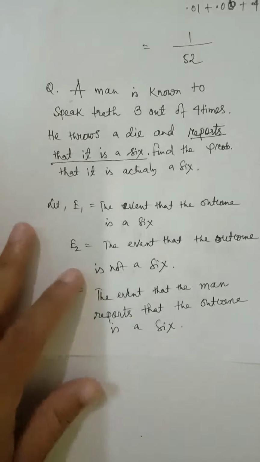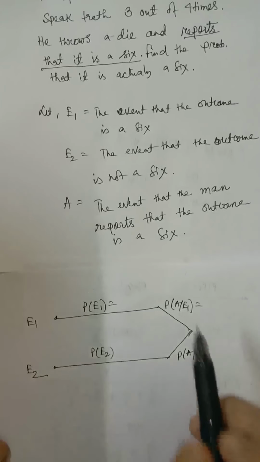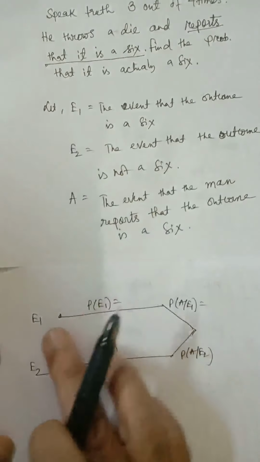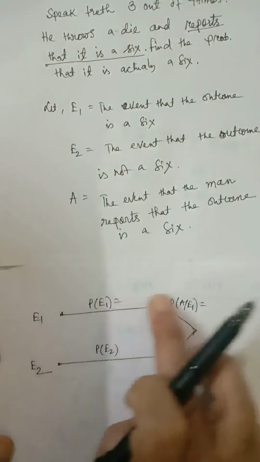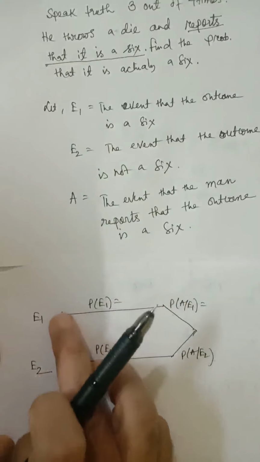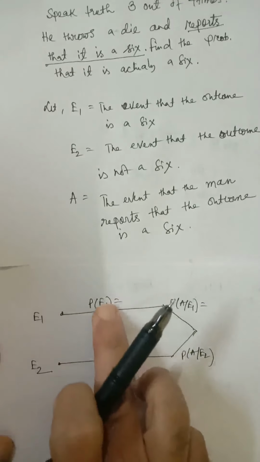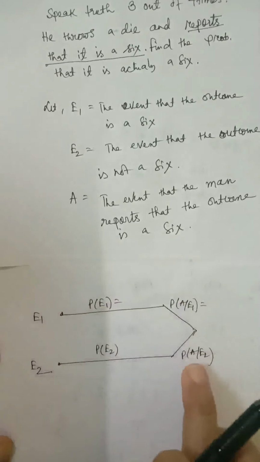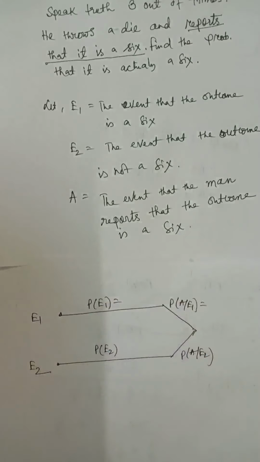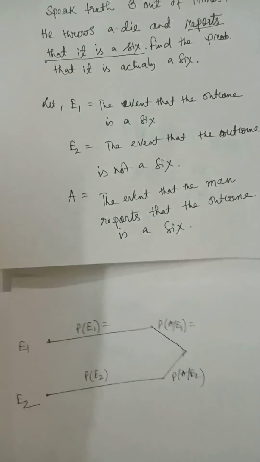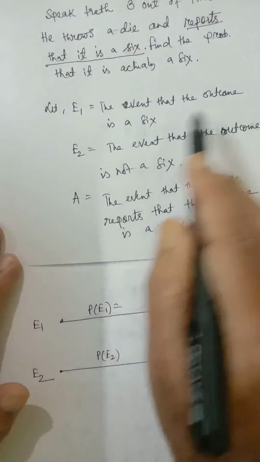Now, one by one. As we have two events, E1 and E2, I have drawn two parallel lines, one representing E1, the other representing E2. I have written here P(E1), P(E2), P(A|E1), P(A|E2). Now, what is P(E1)? E1 means the event that the outcome is a 6.